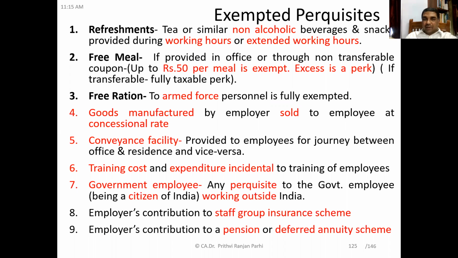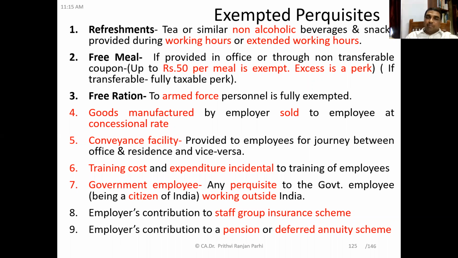And as you are also aware of, for government employees, any perquisite to government employees being citizen of India, working outside India are exempt. We had discussed it in a previous session also, that government employees who are working outside India, if they are citizens of India, then perquisites are fully exempt. So also allowances are also exempt.